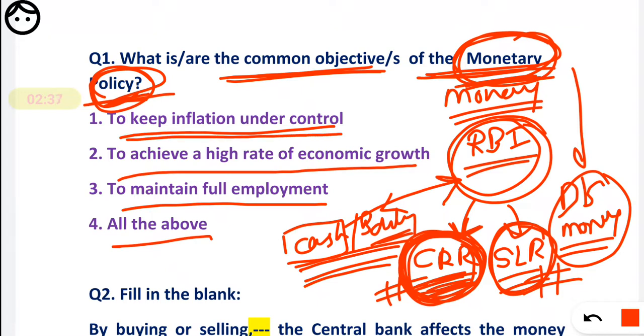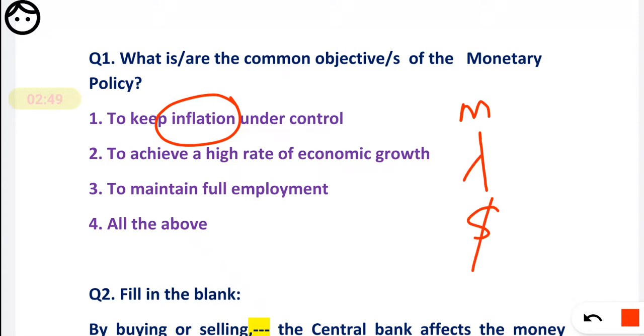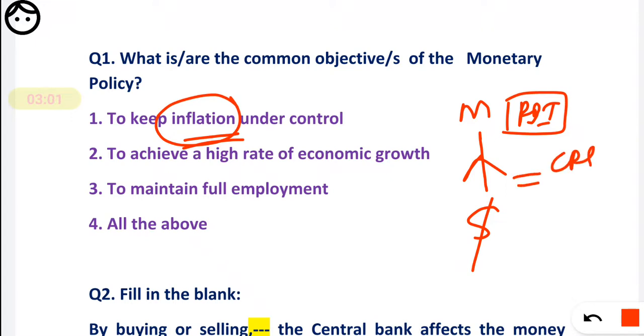How? If there is more inflation, then money from the market should be sucked in. RBI will absorb the money from the market if there is inflation. And how is it carried out? By way of CRR and SLR, by increasing CRR and SLR.